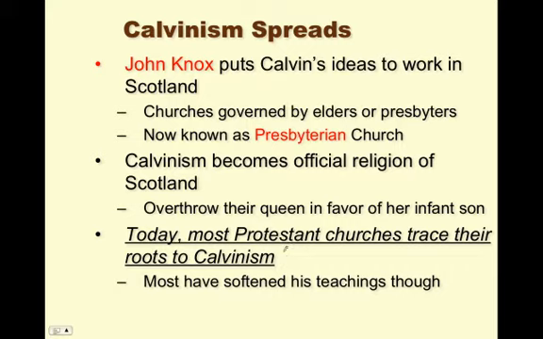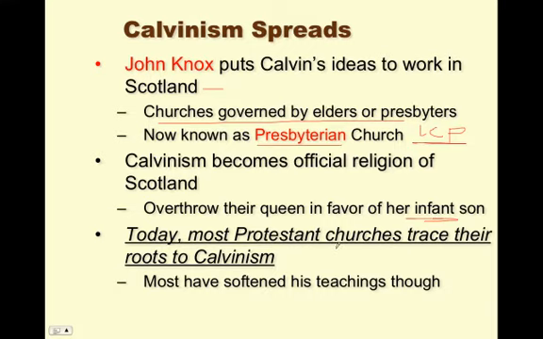John Knox takes Calvin's ideas to Scotland. Alright, I can't do a Scottish accent, but I'm going to try. No, I don't even know what that was. Churches were governed by elders or presbyters. This became known as the Presbyterian Church. So now you've got Lutheranism, Calvinism, and Presbyterianism. They're all fairly close. Calvinism becomes the official religion of Scotland. They overthrow the Queen in favor of her infant son.